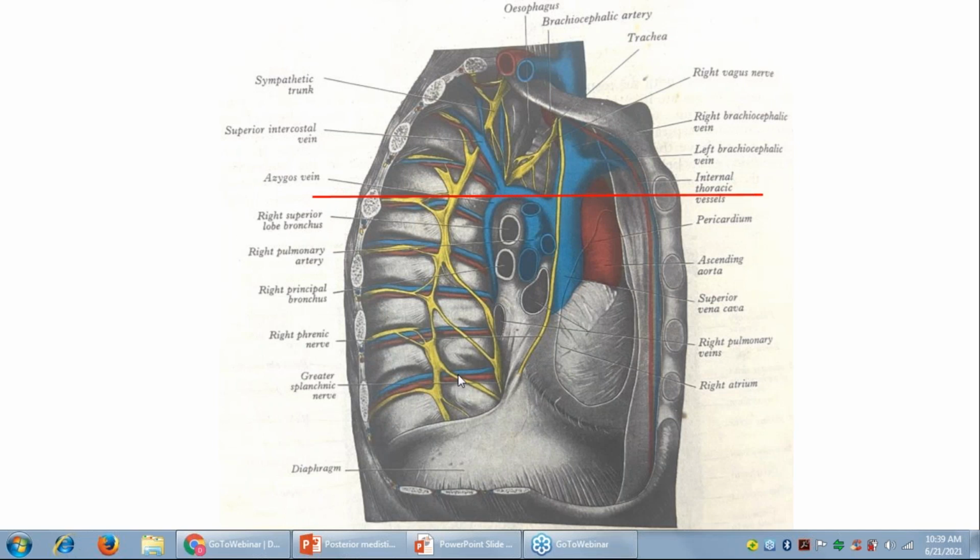So the contents of the posterior mediastinum, of course, will be all these posterior intercostal nerves and vessels, which are the tributaries of this azygos vein, except for the first, second, and third, which are going to drain into this vein called the superior intercostal vein, which also drains into the azygos vein, while the first will drain into the brachiocephalic directly. Right. So second, third, and fourth will come over here. The first will go directly into the right brachiocephalic over here. So that is about it, the posterior intercostal nerves and vessels.